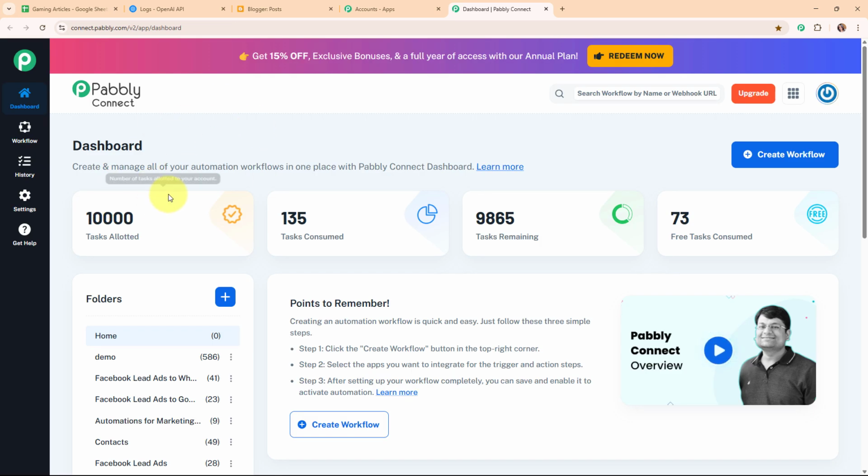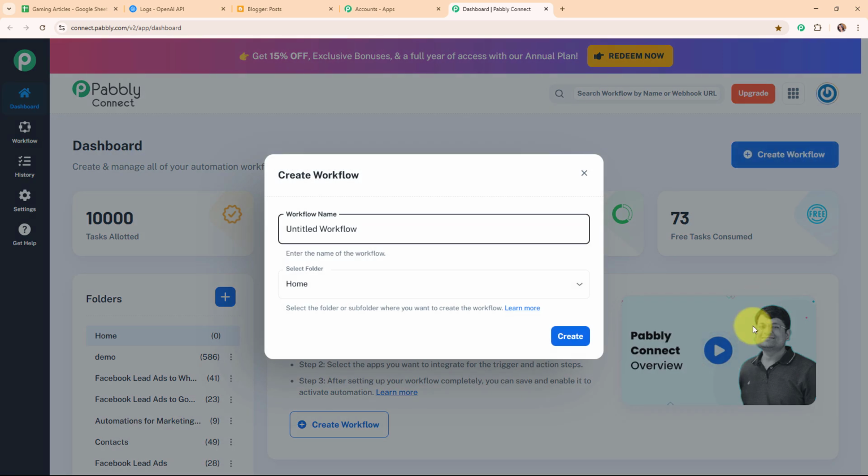Now this is the dashboard of Pabbly Connect, and to build my connection, I need to create a workflow first. For that, I'm going to click on the Create Workflow button given on the top right corner. In this Create Workflow dialog box, I have to give a name to my workflow. So I'm going to give the name as Write Gaming Articles Automatically Using AI Agents. After giving a name to my workflow, it is asking me to select the folder.